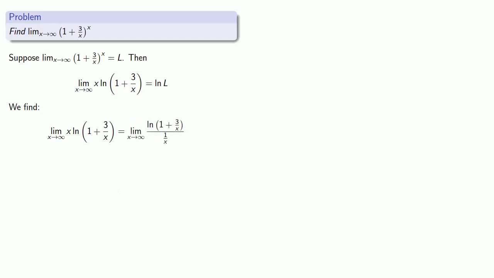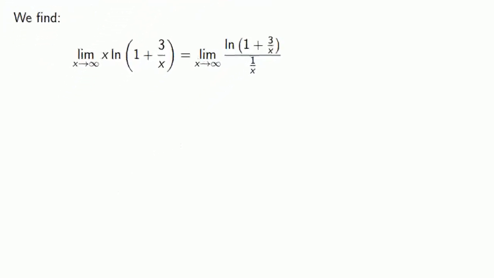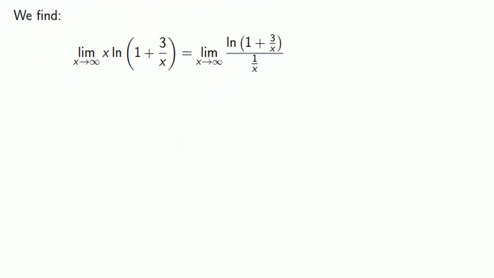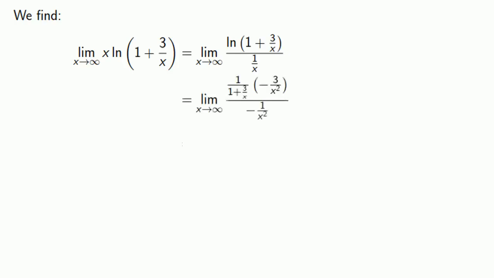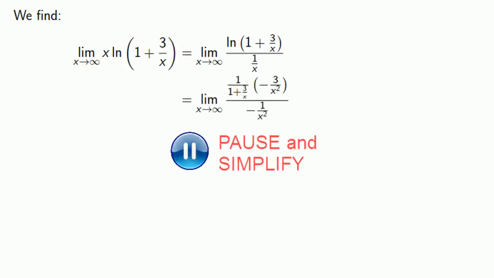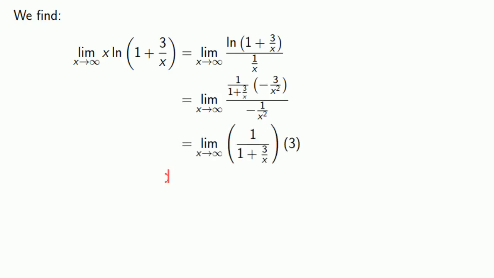Again, checking our admissions requirement, as x goes to infinity, the numerator goes to 0, and the denominator also goes to 0, and so we can be admitted to the L'Hopital. So we'll differentiate numerator and denominator separately and replace them. Do a little bit of algebra, then take the limit.